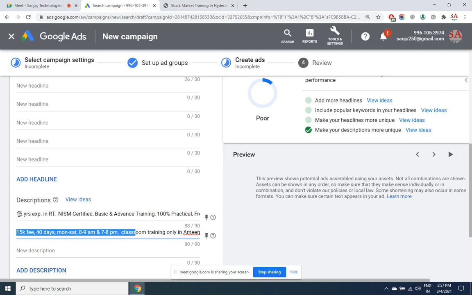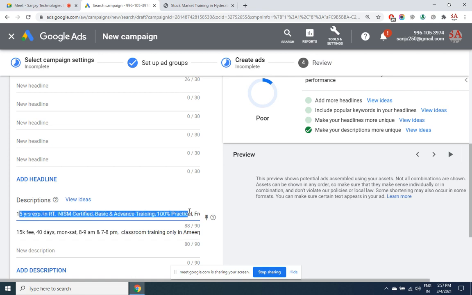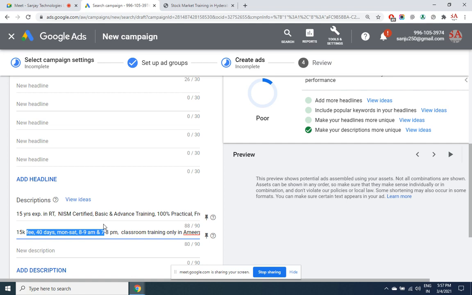Here the expectations of the person are very high. Here the expectations are very low. Yes, in your website you write all this. The person never knew all that, still he was ready to join. That's why he clicked on it. And after clicking, he realized that this is by a 15-year candidate and that too NISM certified. He is providing basic and advanced training, that too 100% practical. His conviction will increase further. But after clicking here, if he finds this, his conviction will totally go away.